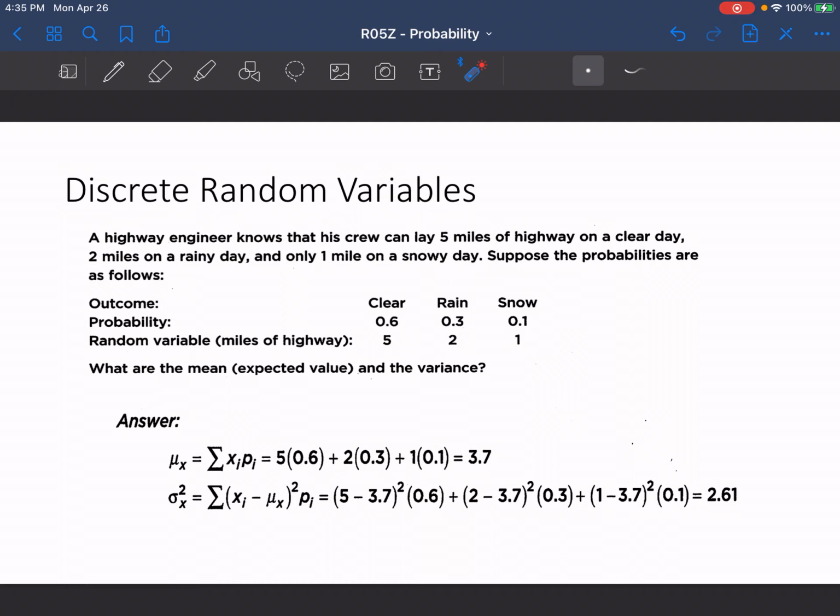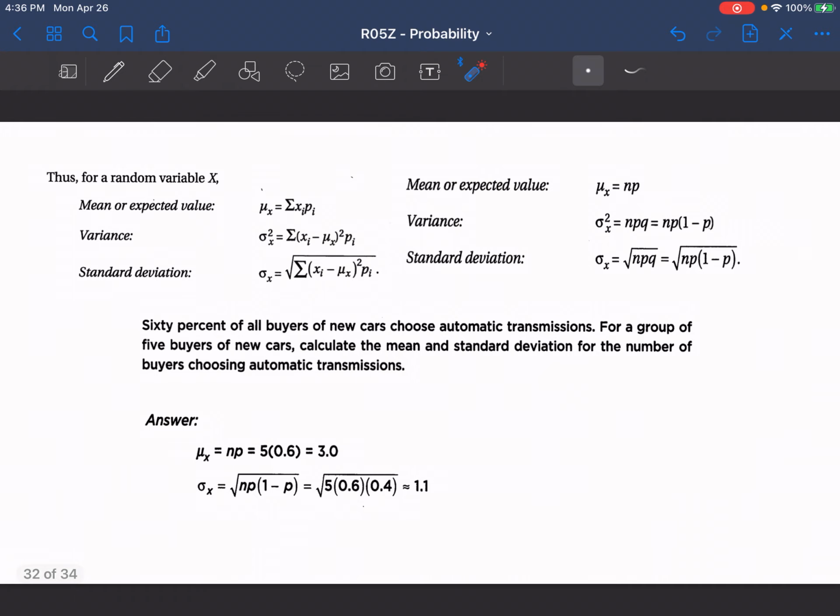whereas the variance would be taking that 5 miles minus the mean miles of highway that they can lay total, which is 3.7, squared, times the probability that they lay on a clear day, plus the number of miles that they lay on a rainy day minus the mean number of miles squared times the probability that they lay on a rainy day, plus the number of miles that they lay on a snowy day minus the mean miles squared times the probability that they lay on a snowy day, and that gives us a total variance of 2.61. So that's how we would solve either one of those problems in this case.